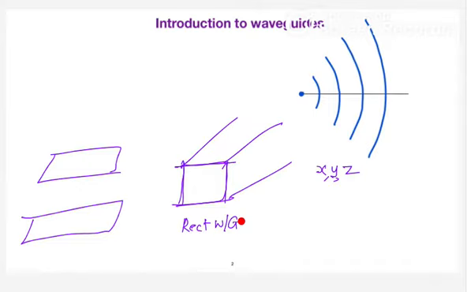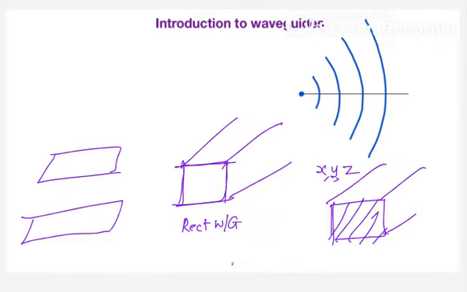And what will happen? Suppose you want to store the energy, to store the wave in a particular configuration. You can assume that it is closed in all the directions. That is said to be the cavity resonator. So the cavity resonator is a configuration where you are bounding the wave by keeping plates in all the directions. Okay, so that is the actual difference between the different waveguide structures.